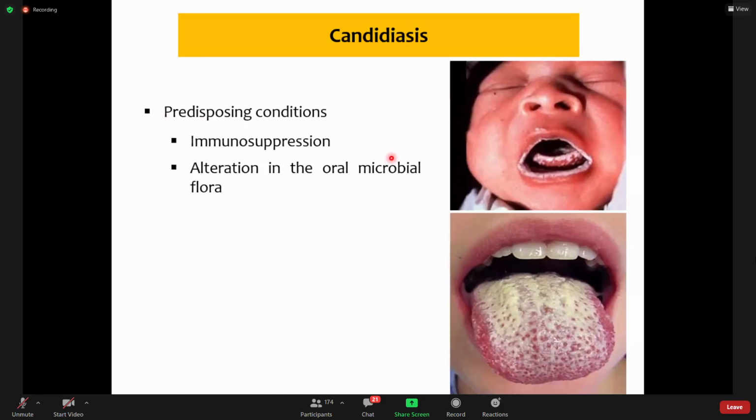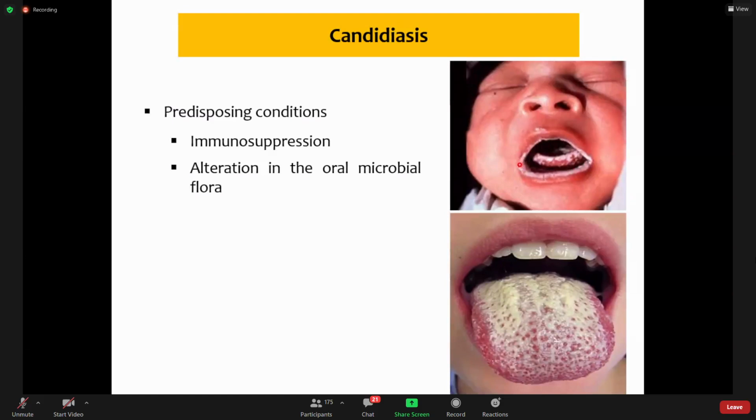So this, as I explained earlier, alteration in the oral microbial flora is caused by the use of broad spectrum antibiotics, which kill some of them. Like in this case, if a broad spectrum antibiotic kills bacteria, then this fungus will overgrow, because this is caused by Candida albicans, and this is a fungus. So it will overgrow, because normally it is prevented by the growth of other bacteria. When other bacteria are killed by the use of broad spectrum antibiotics, then it will allow these fungi to overgrow,